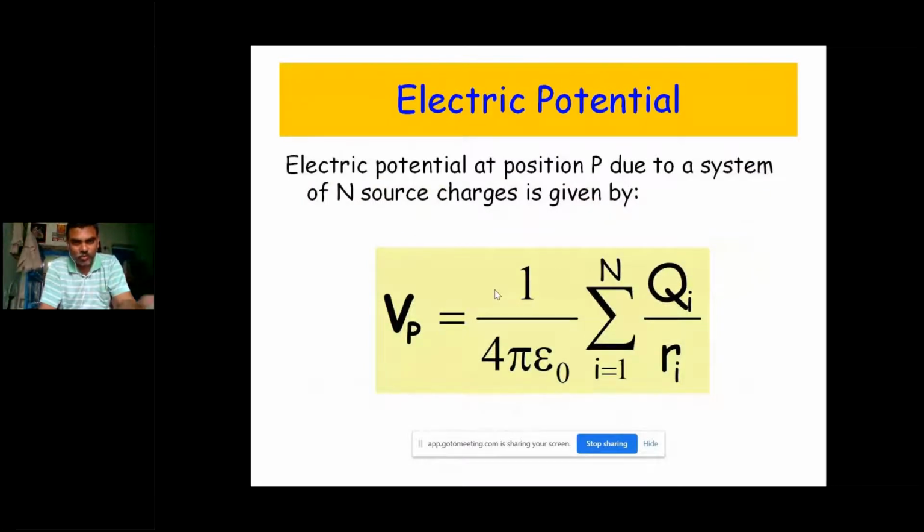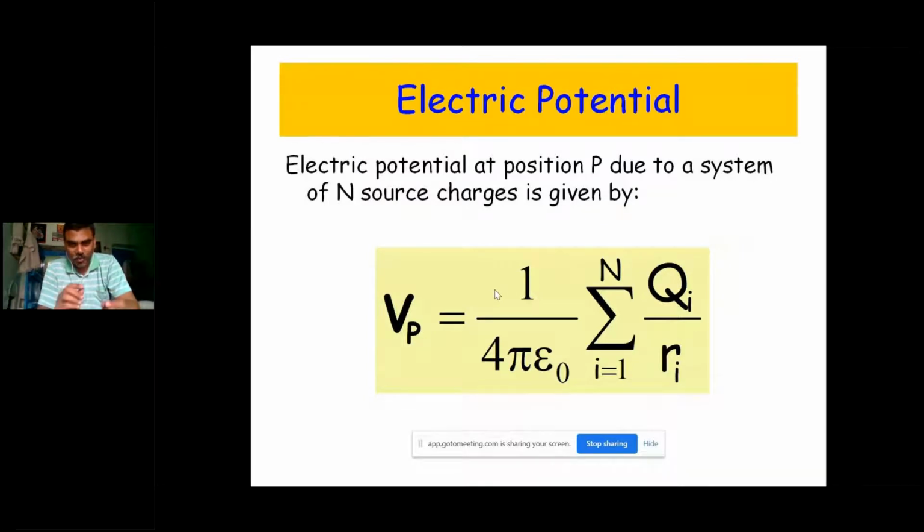And based on Coulomb's law, we can write the potential formula as 1 by 4 pi epsilon times the summation of Qi by Ri over the number of source charges. See here, the potential is inversely proportional to R, and Coulomb's law says the force is inversely proportional to the square of the distance.